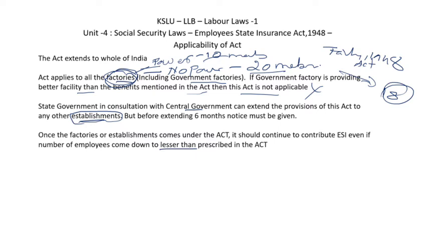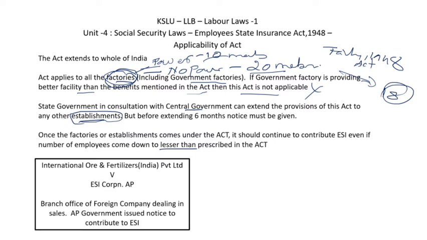Here we are going to see two examples where the state government extended this act to a few establishments which were not registered. The first one is International Ore and Fertilizers India Private Limited versus ESI Corporation. This is a branch of a foreign multinational company, which was majorly dealing with sales and other things, but more than 15 to 20 employees were there in this particular branch. And the state government of Andhra Pradesh issued a notice to this particular company to contribute for ESI.